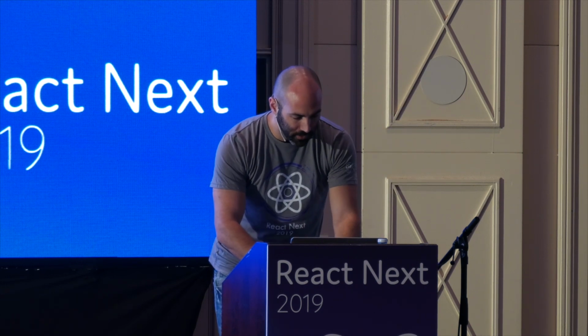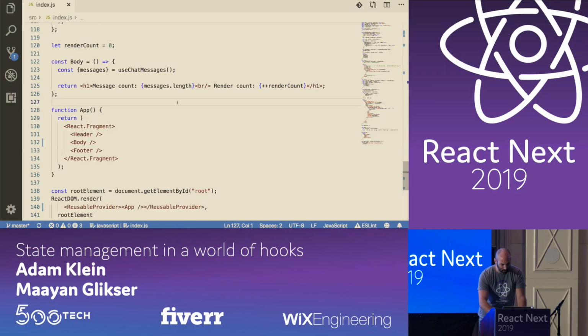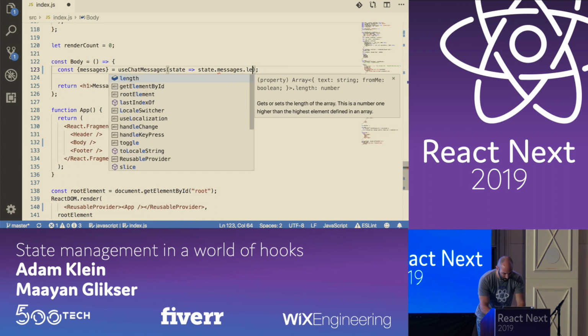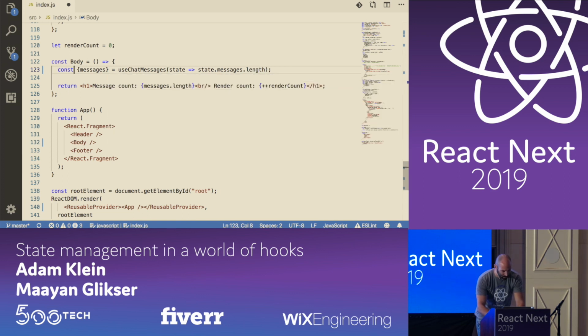So we want to fix this, not the joke, the selector. Now what we can do with Reusable is provide a selector, just like the new React Redux hooks API. It's just a function that takes the entire state, and we get back what we want from it, which in this case is just the length.